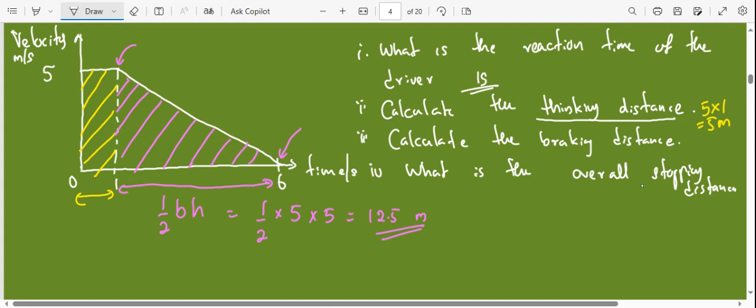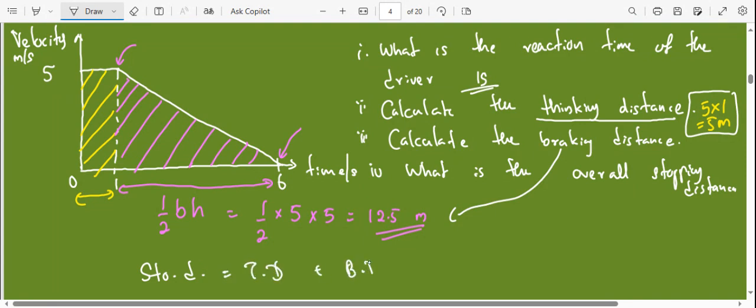What do you get? Thinking distance we got as 5, and the braking distance as 12.5. So the stopping distance is 5 plus 12.5, that is 17.5 meters. Okay.